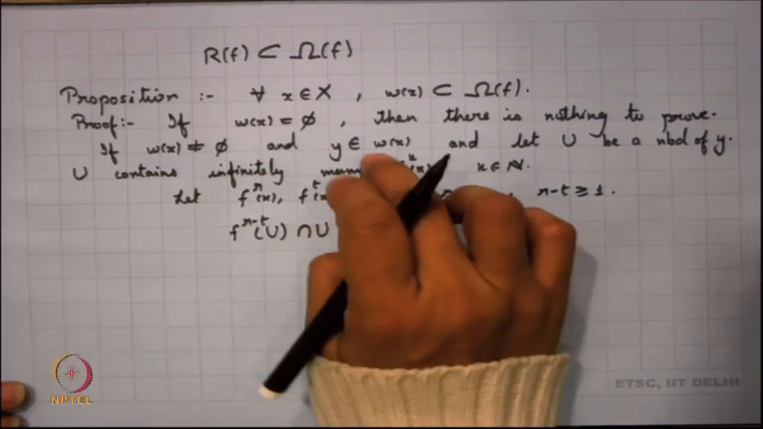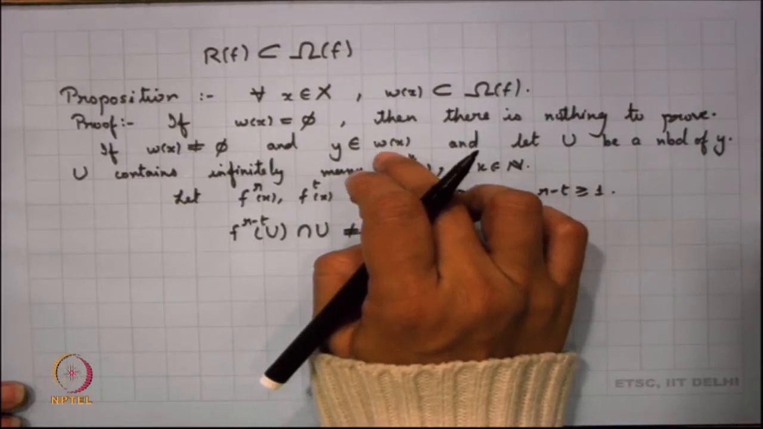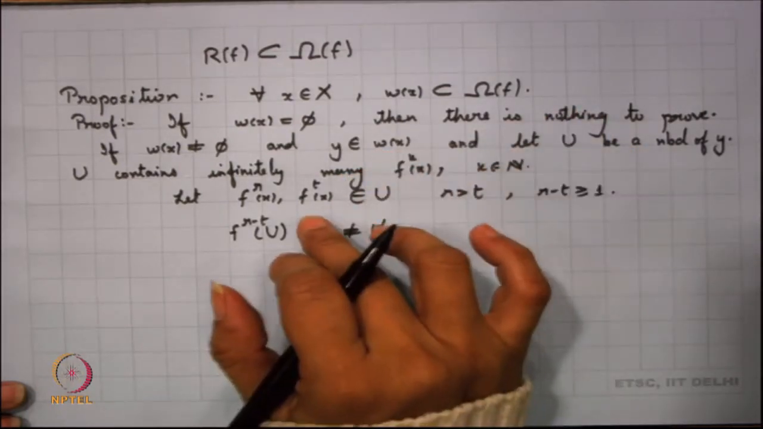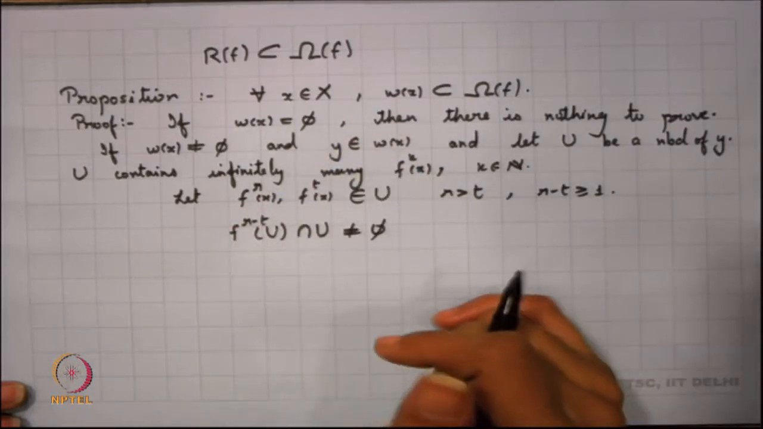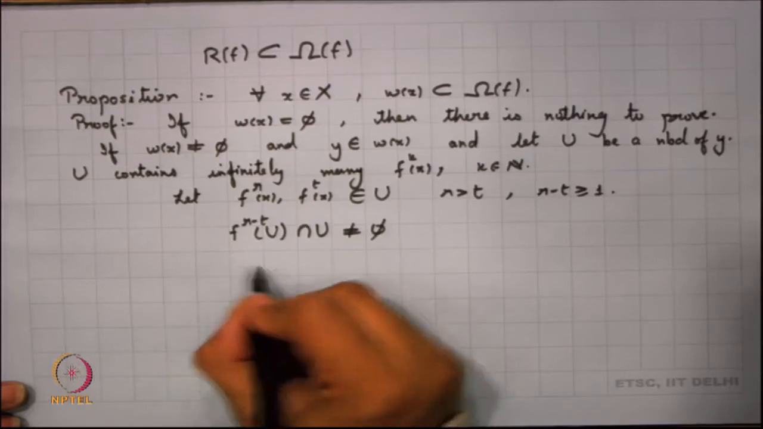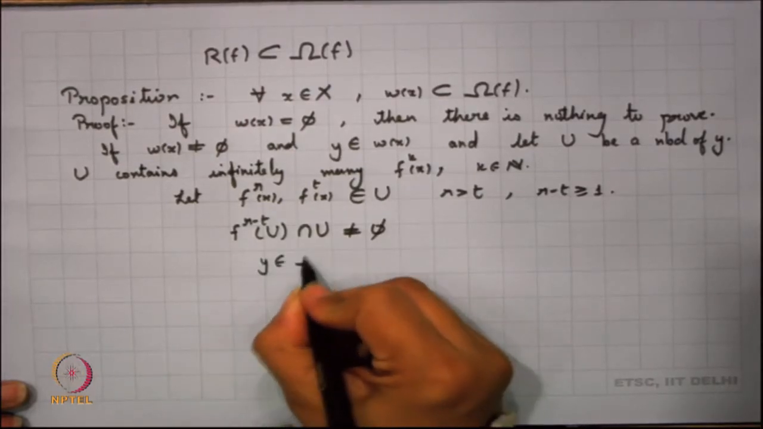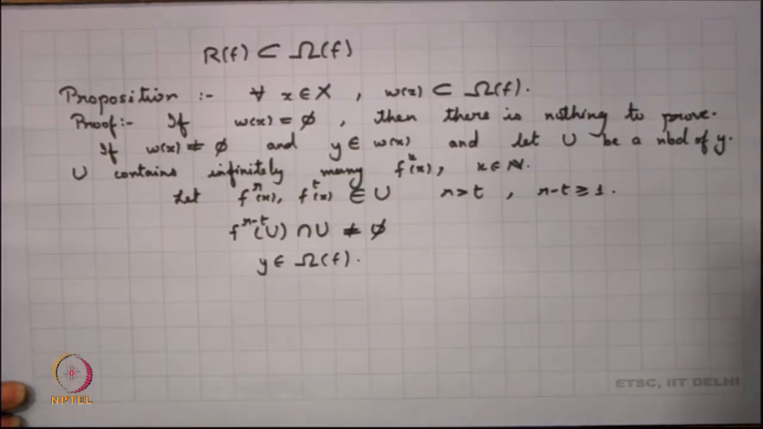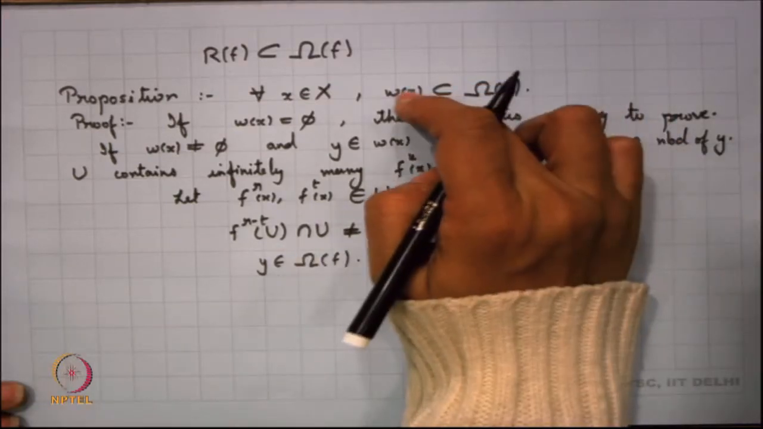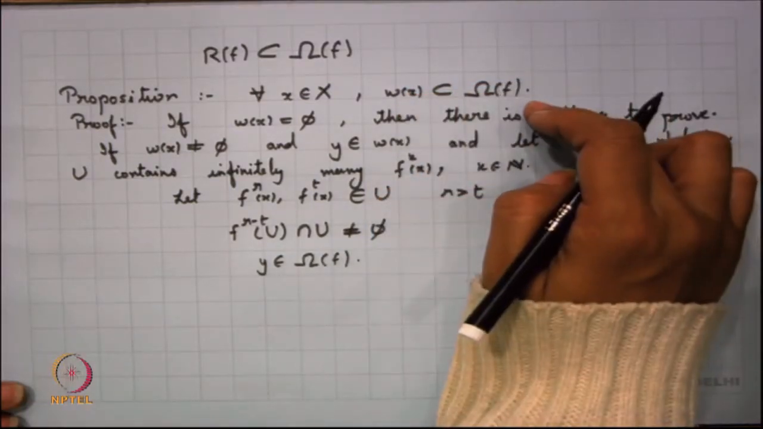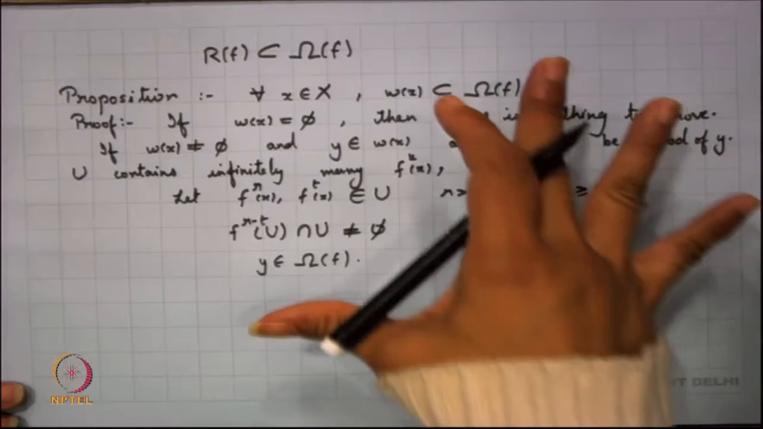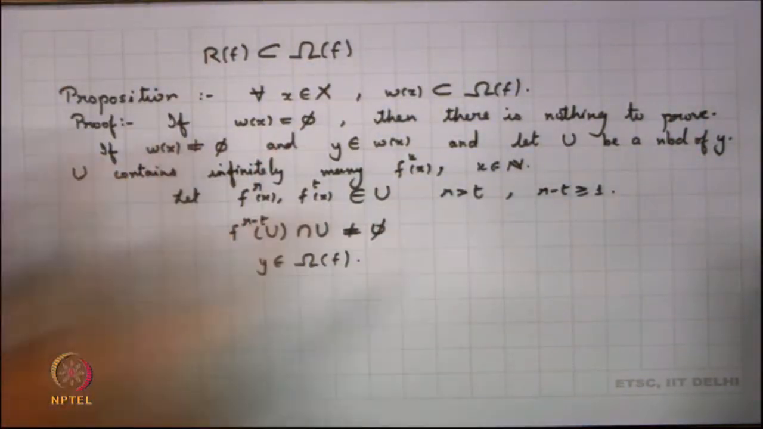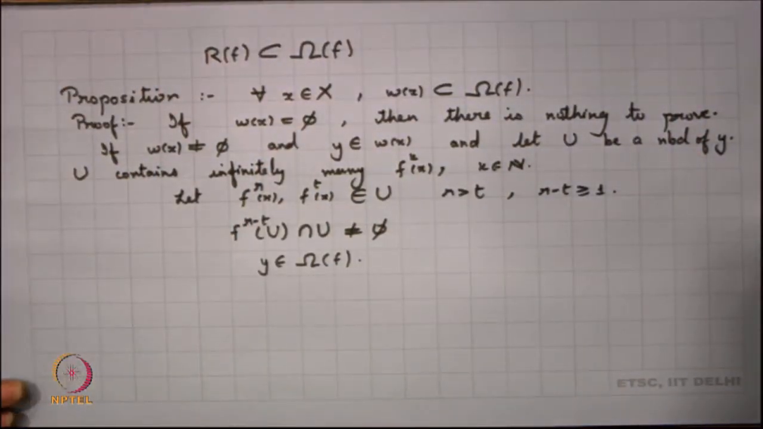So, take any point in the limit set, right. For every neighbourhood you find some natural number such that f n of U intersection U is non-empty, right, and so my y belongs to omega, right. So, all limit points are basically non-wandering, and this gives us a little bit more details about what we can say about recurrence.